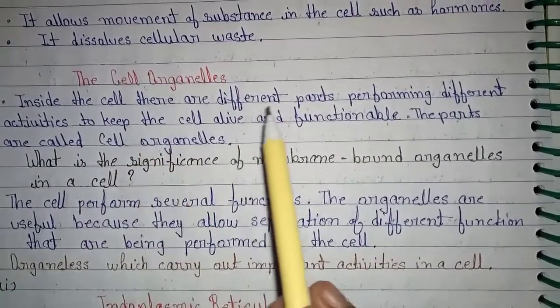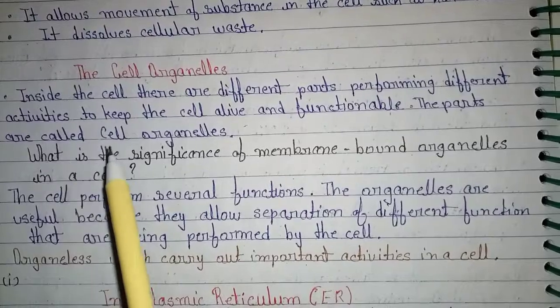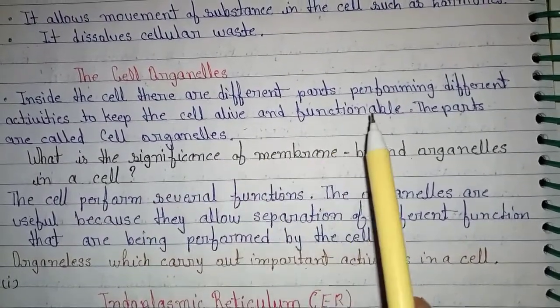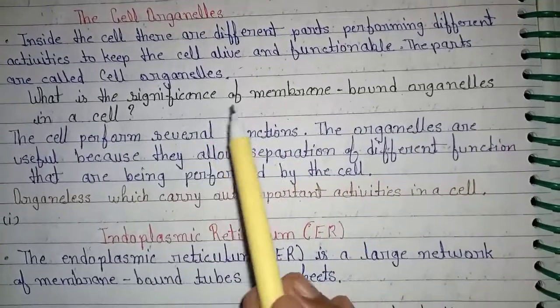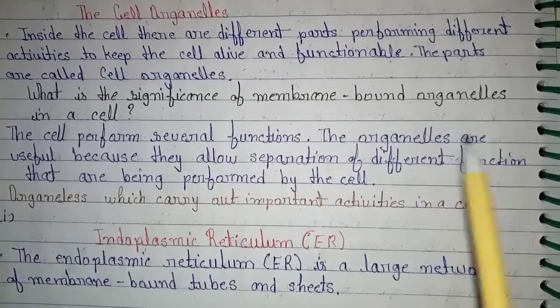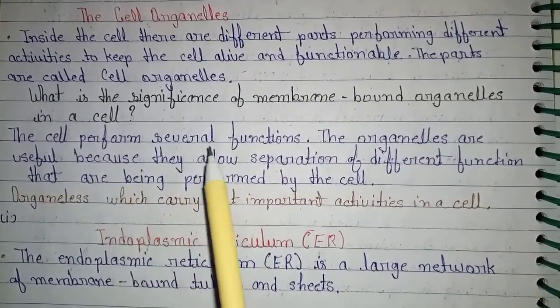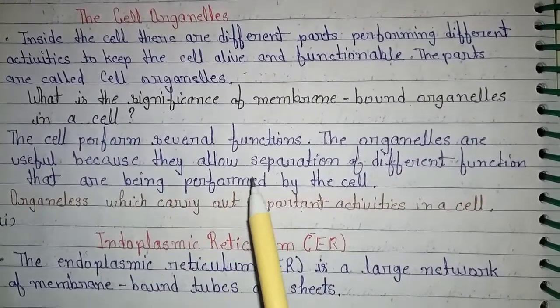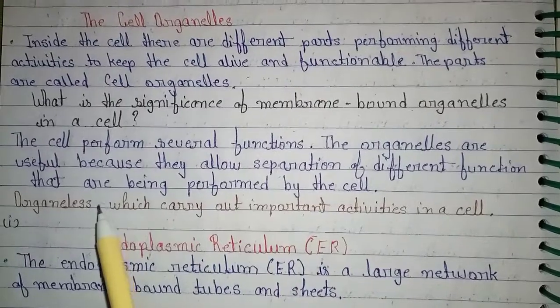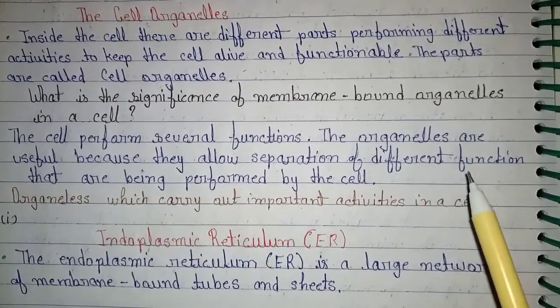The cell organelles. Inside the cell there are different parts performing different activities to keep the cell alive and functional. These parts are called cell organelles. What is the significance of membrane-bound organelles in a cell? The cell performs several functions. The organelles are useful because they allow separation of different functions that are being performed by the cell.